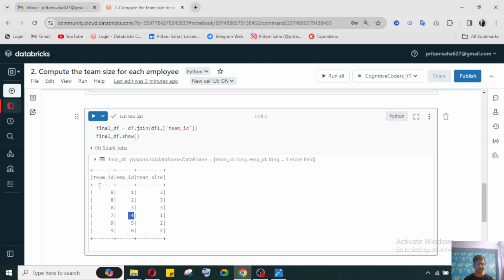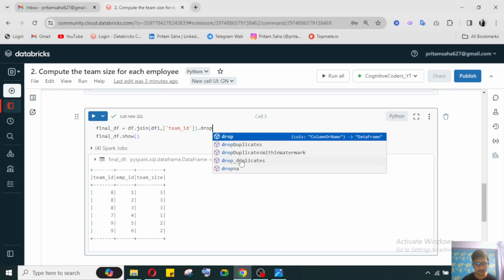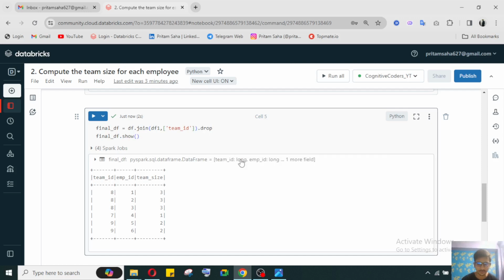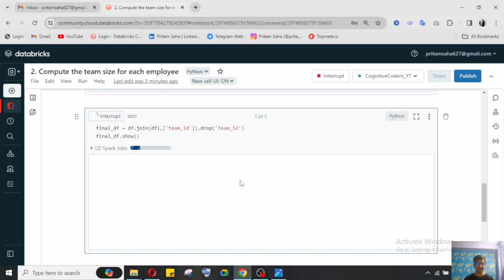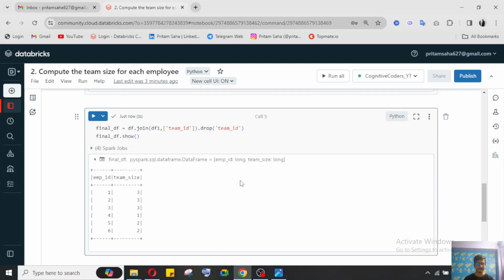So I can drop the team id column. You can use the drop method from here, or you can use the select method. If you use the select method, then you need to select employee id and team size. I'm using the drop method here for dropping the team id. Now I'm getting the data.